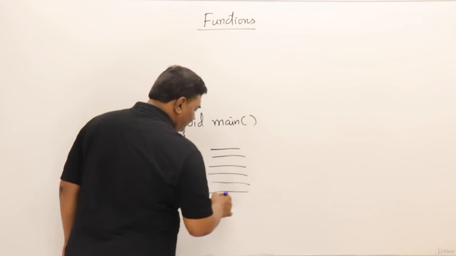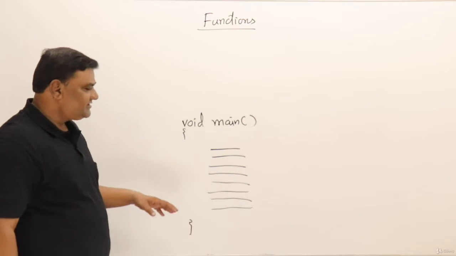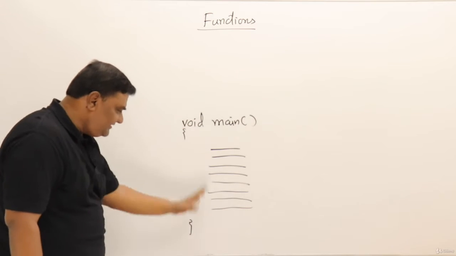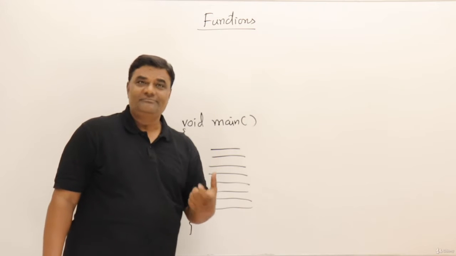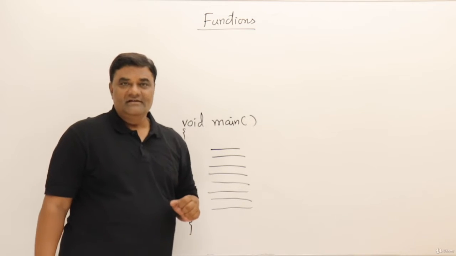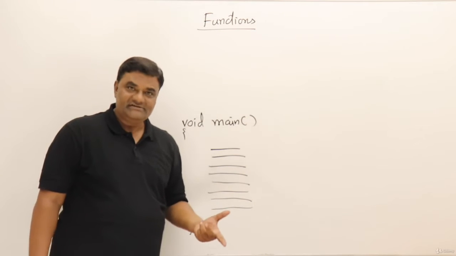Now just listen to this carefully. If I have a very big program, some 10,000 lines of code, and everything I am writing inside the main function only, with a single function, then this style of programming is called monolithic programming. If you write the program like this, let us see what problems we face.